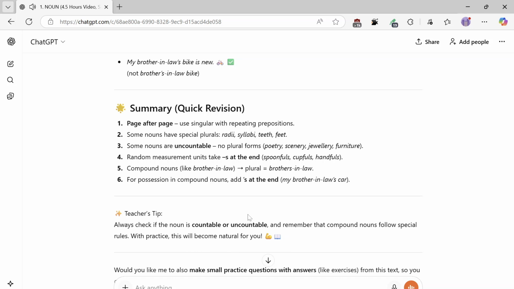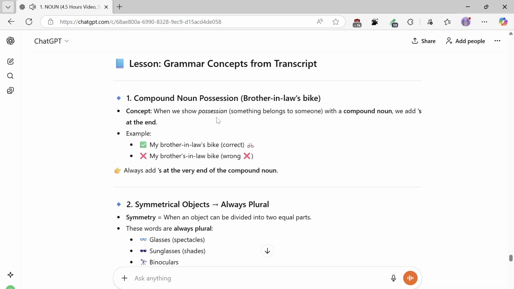Would you like me to also make brother-in-law's bike? Correct? My brother's-in-law bike, wrong. Always add 's at the very end of the compound noun.